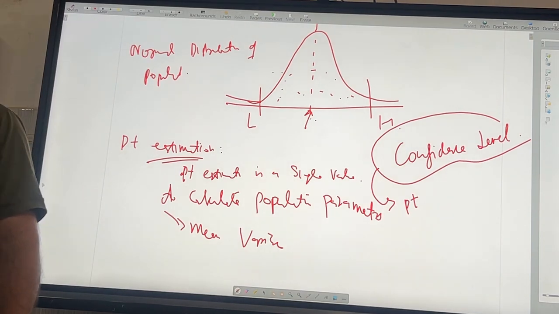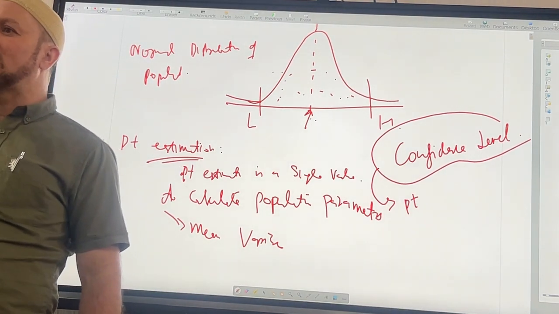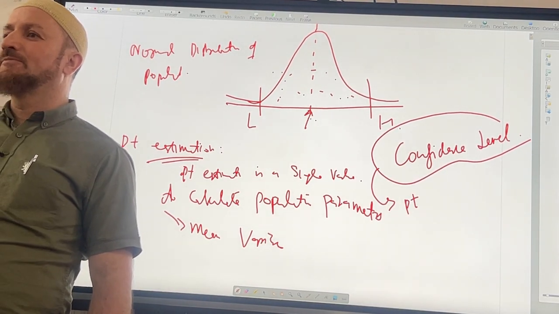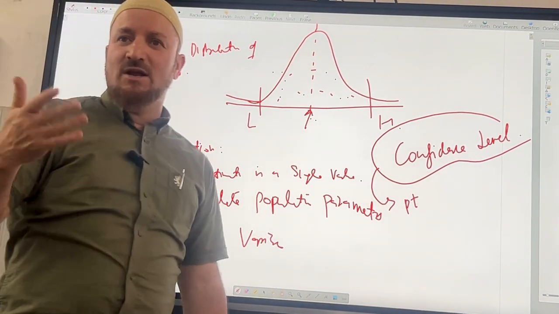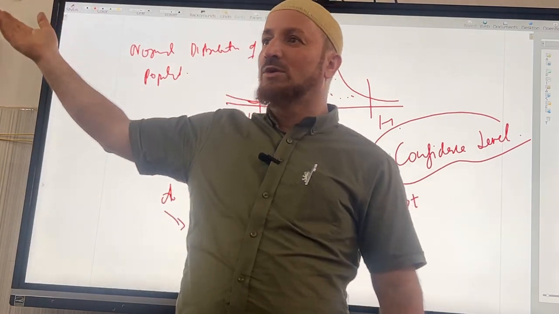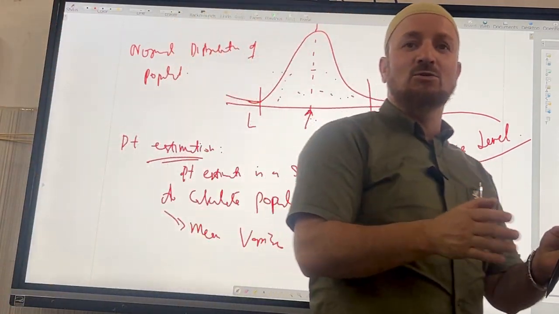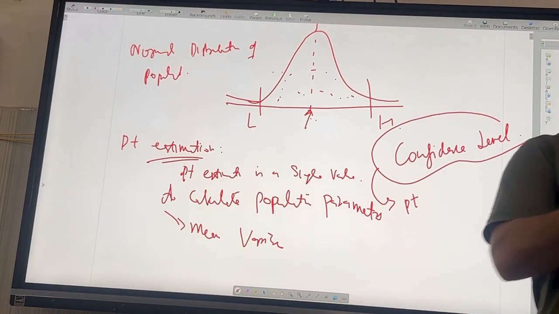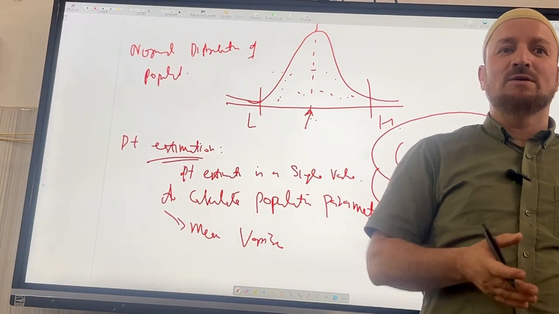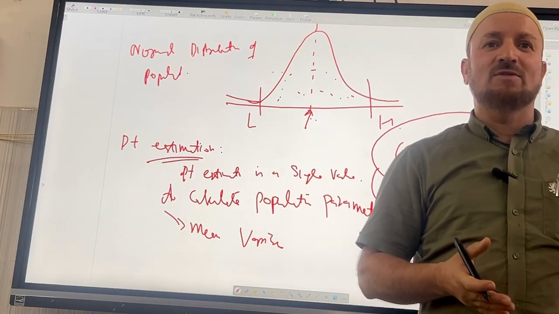Out of 80, I'm taking a sample of 10. I picked all 10 from those who study well, so the mean will come to this side, and it will feel like the class is doing very good. And if I picked 10 students who are scoring very low, the mean will give me a low-scoring class. So it will not give the exact situation of the class.